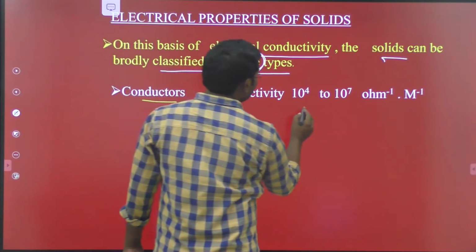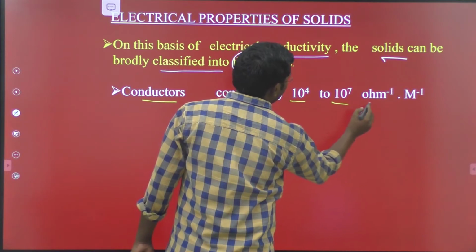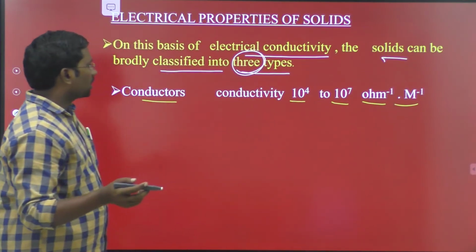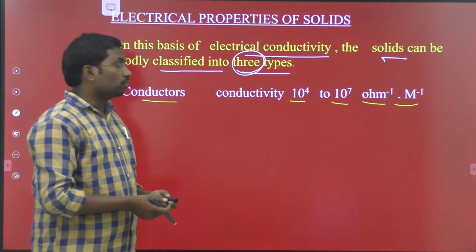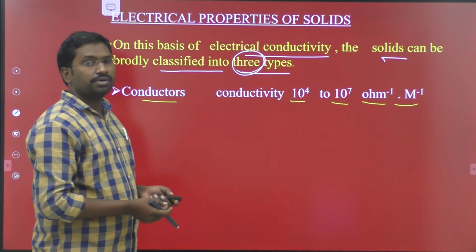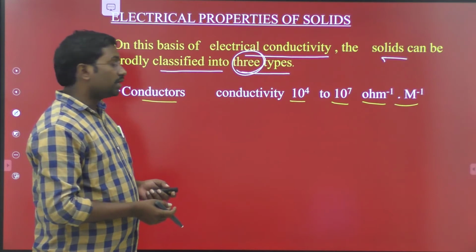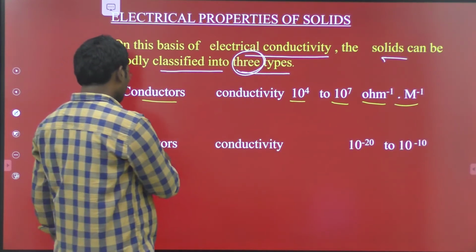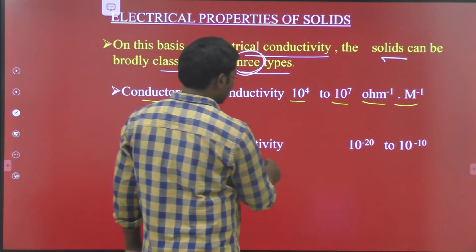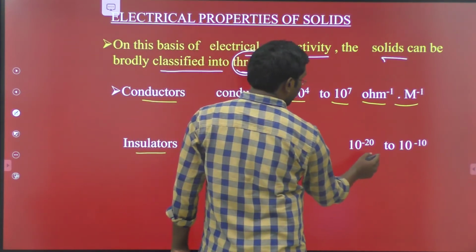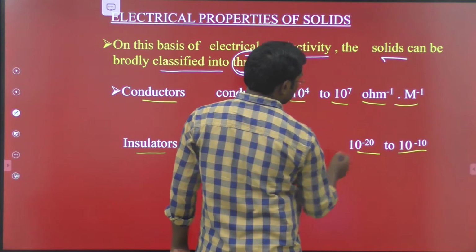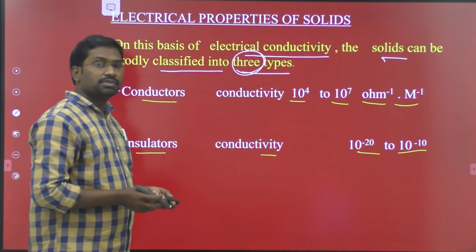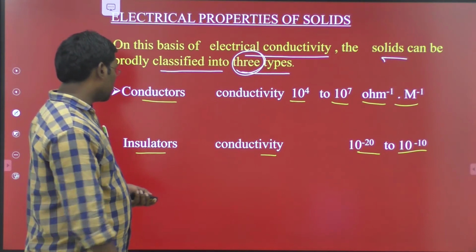Its conductivity range is 10 power 4 to 10 power 7 ohm inverse meter inverse. Solids with a conductivity in this range are called conductors. Coming to the next one, insulators. Their conductivity is 10 to the power minus 20 to 10 to the power minus 10 ohm inverse meter inverse. These solid substances are called insulators.